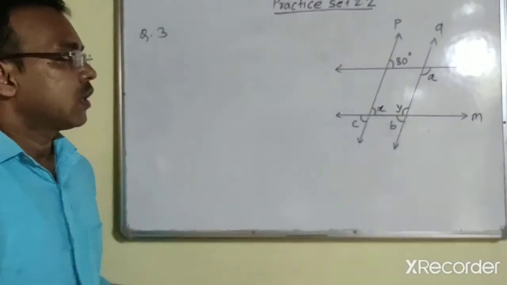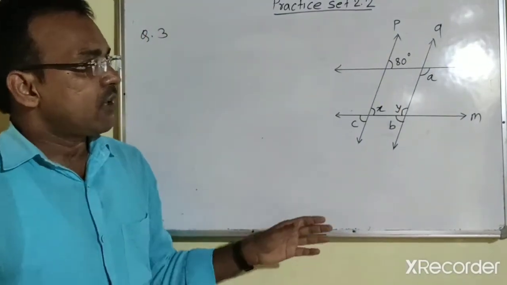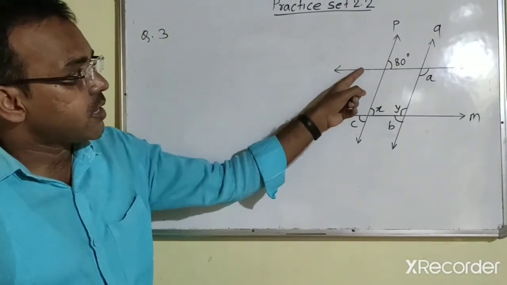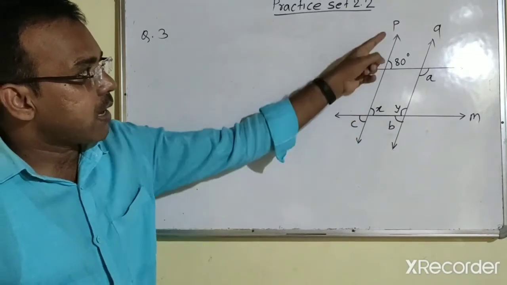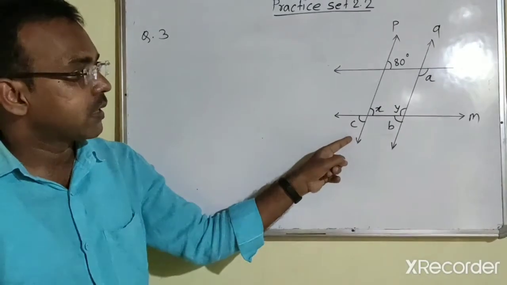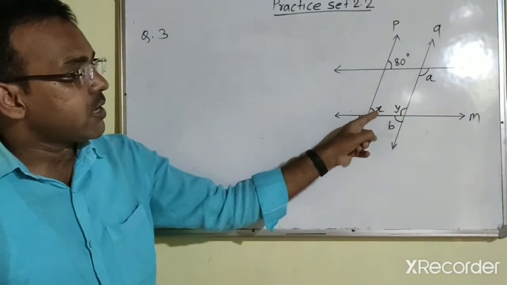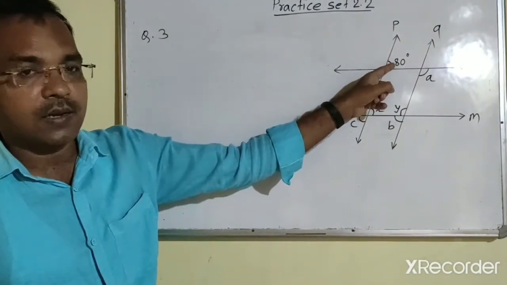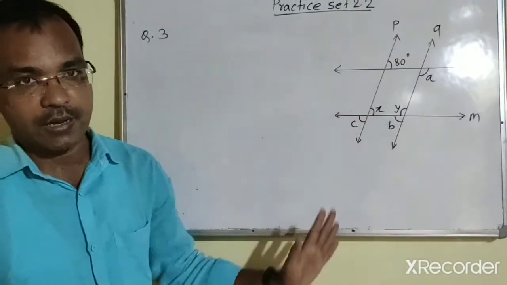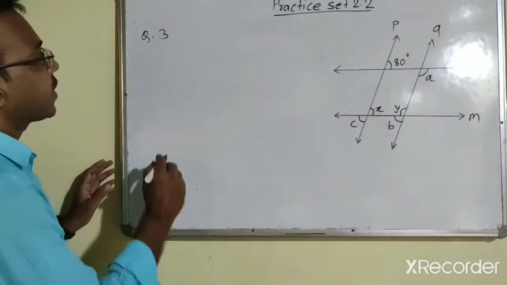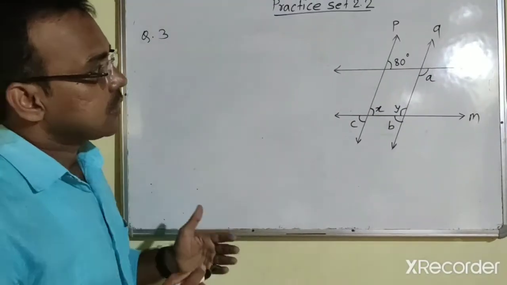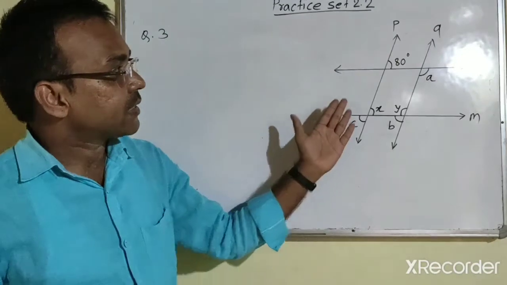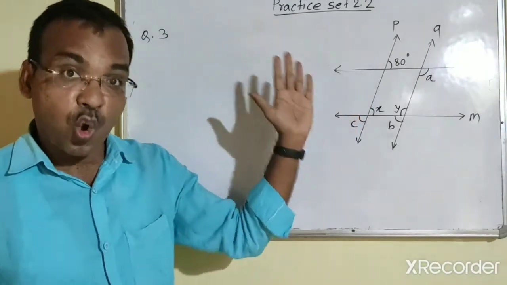Okay. Now if you consider line L is parallel to line M and line P is their transversal, then angle X and this 80 degree angle, they will be corresponding angles. And as you know that corresponding angles formed by two parallel lines and their transversal are congruent.